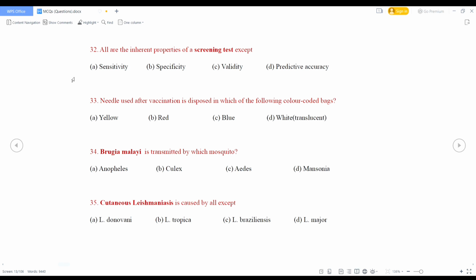In the context of screening test, inherent properties are fundamental traits or attributes that are integral to how the test functions and performs in identifying a particular condition or disease. Sensitivity, specificity, predictive accuracy, these are all the inherent properties of screening test, but validity is not the inherent property. Validity means accuracy.